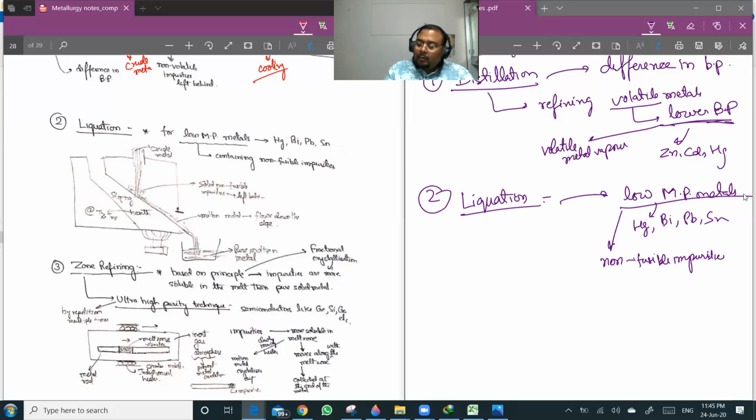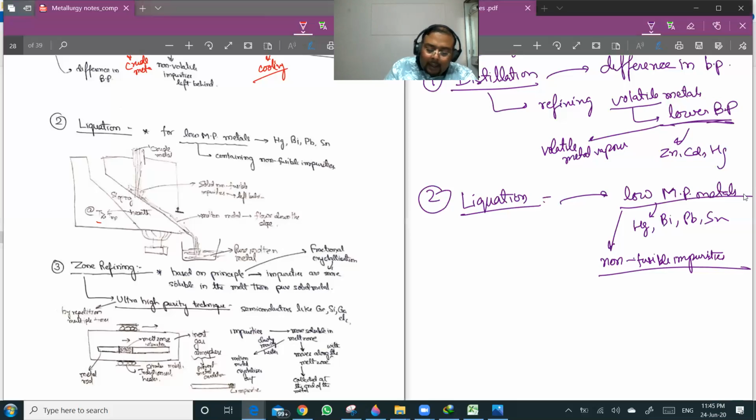So you see, the advantage is that the impurities will remain solid, and solid cannot flow, but liquids can flow, and hence you can separate the metal from the impurities. So what we do is heat it on a sloping hearth, which is maintained at a temperature greater than the melting point of the metal.